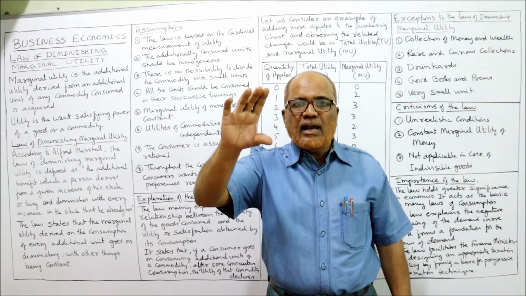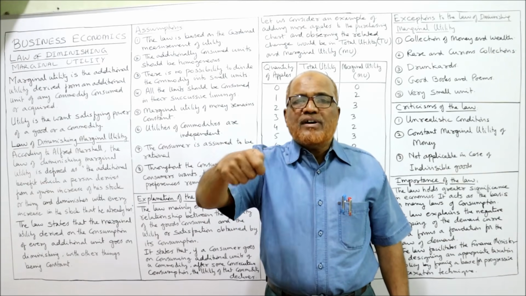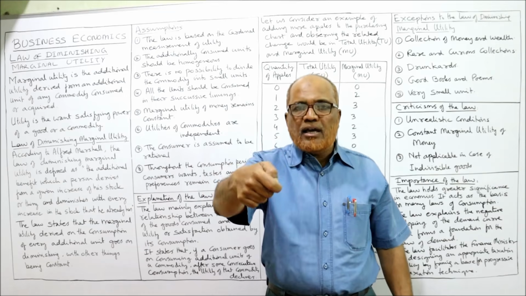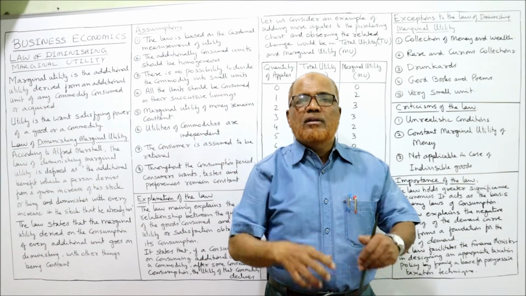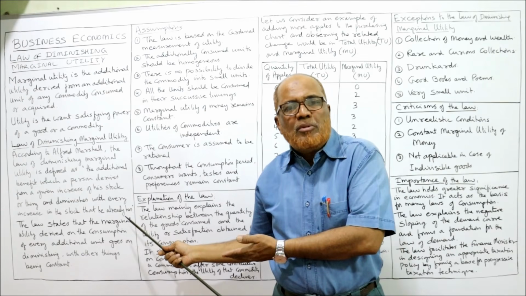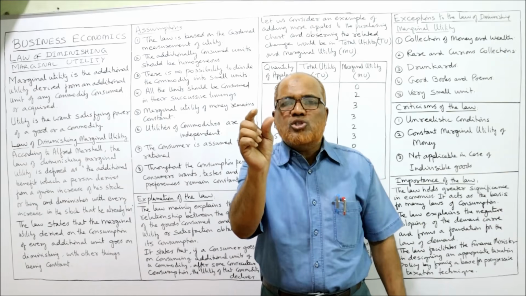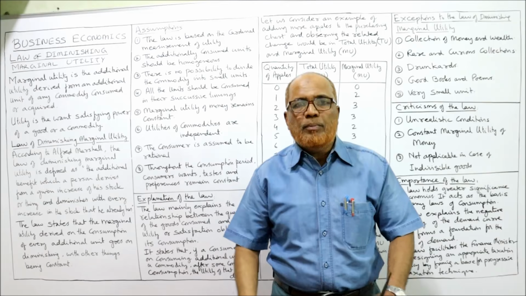Normally we drink water in a glass. But this person is using a spoon. The first spoon he drinks, he will get maximum satisfaction. Second time again he drinks water in a spoon. Third time again drinking water in a spoon. That means the law of diminishing marginal utility will fail. He will get the same satisfaction because the unit consumed is very, very small. That should not be done.